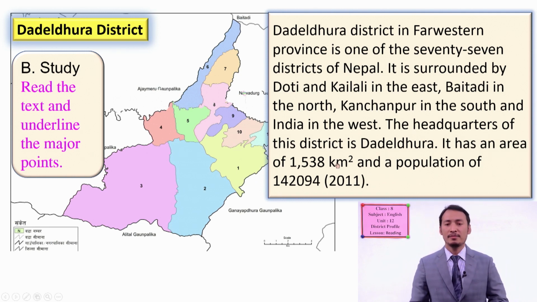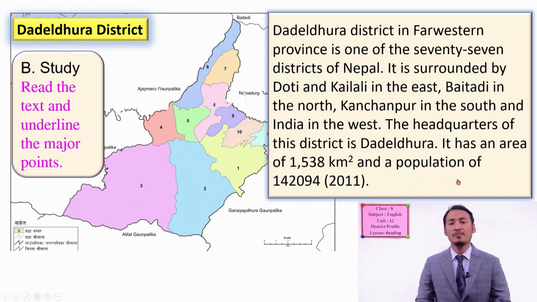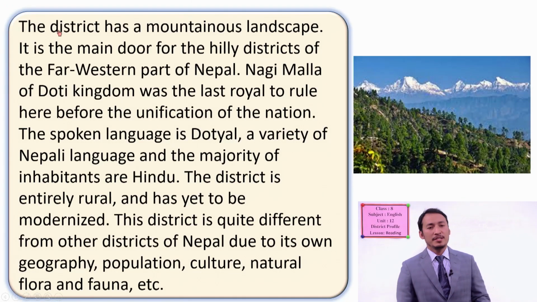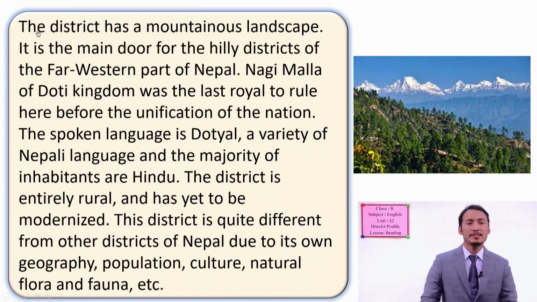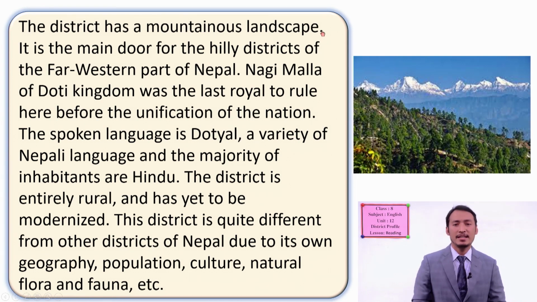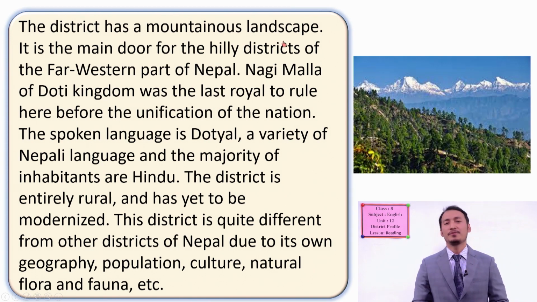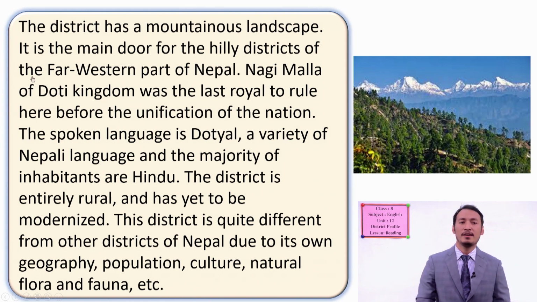Okay, and the headquarters of this district is Dadeldhura. It has an area of 1538 square kilometers and a population of 142,094 according to the census 2011. Okay, another piece of information we have in the next paragraph is the district has a mountainous landscape. Look at the word mountainous. Look at the picture as well. Mountainous landscape. It is the main door for the hilly districts of the far western part of Nepal.